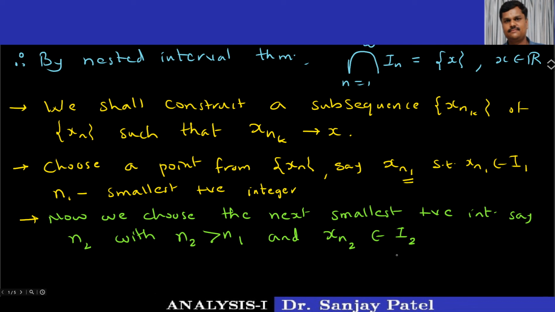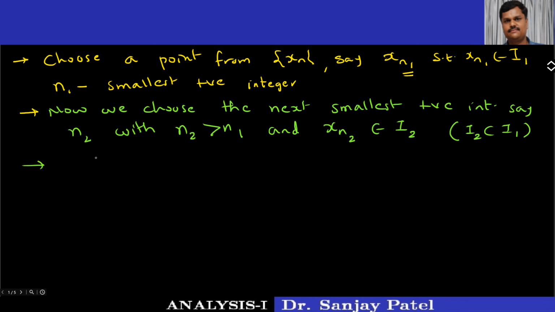Remember, this is possible because here I2 is a subset of I1, and I1 contains infinitely many distinct terms of the sequence xn. First we have chosen one term xn1, and like this we continue this process.